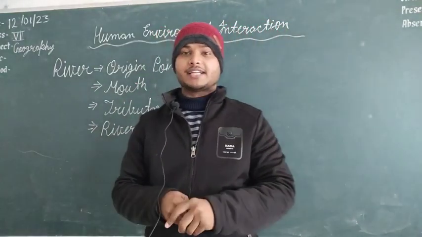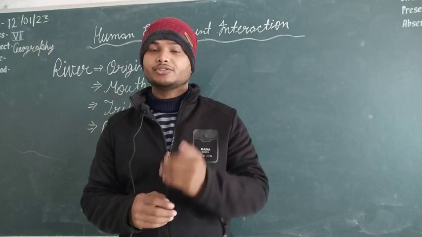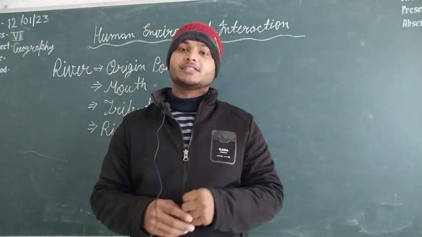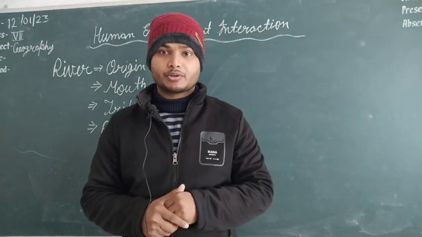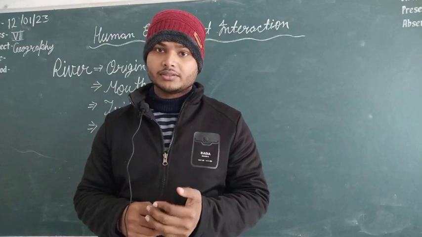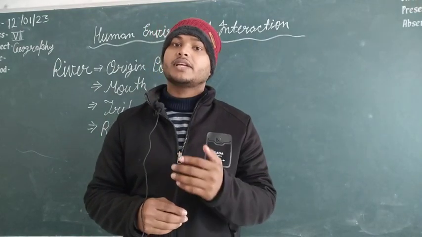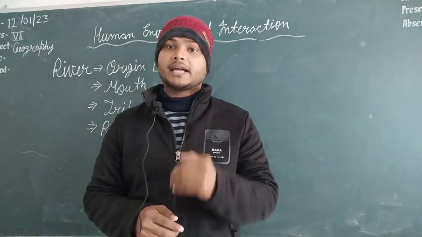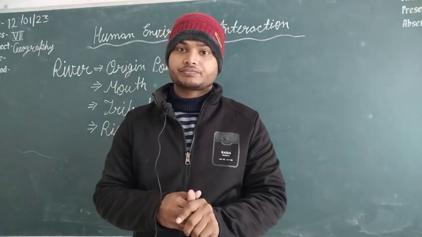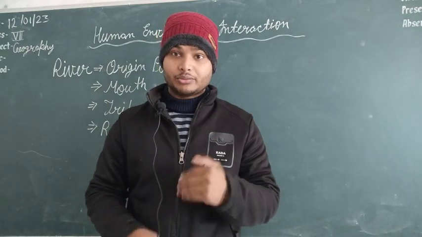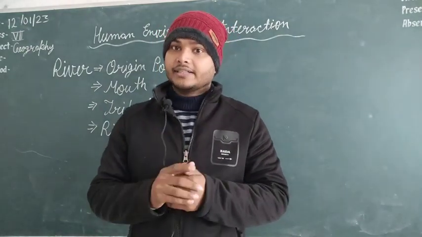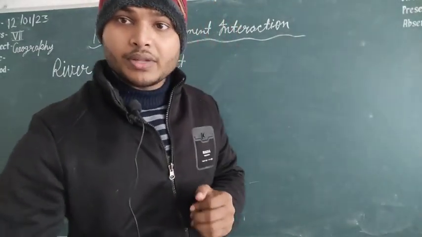So, look, what we started in our previous class: we started a new chapter of geography, human environmental interaction, and there we first discussed the tropical region and the subtropical region. We also discussed the origin point of the river, the mouth of the river, and the tributaries of the river. But as I saw, the video was not clear. The video stopped in between. So that's why I am going to start those points again. We will discuss today, and we will clear the topic related to the river.